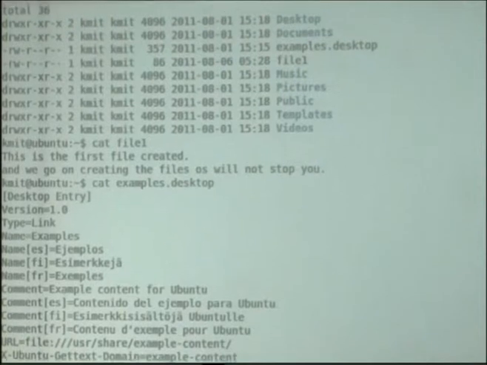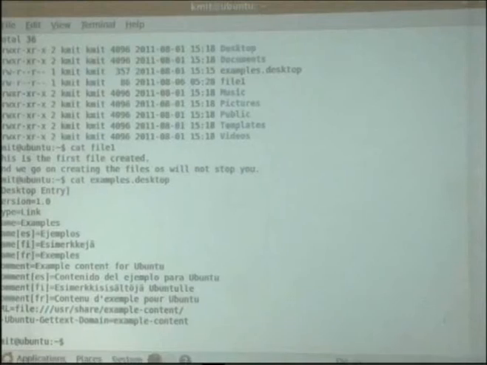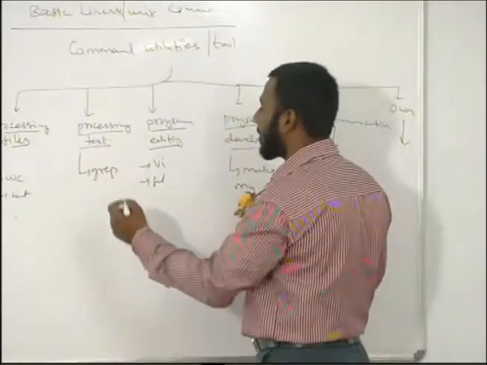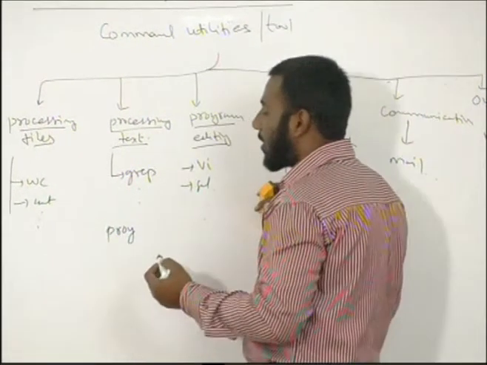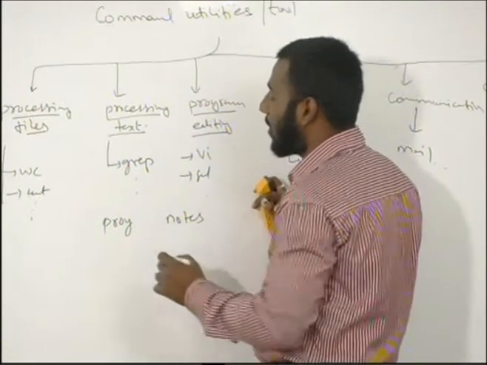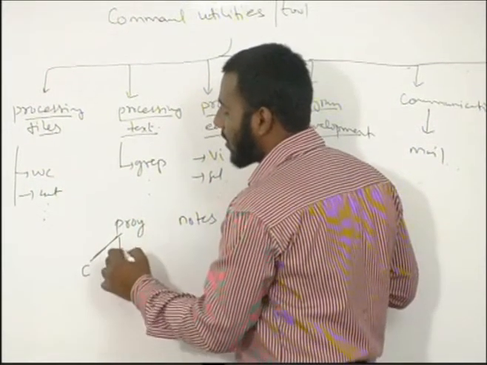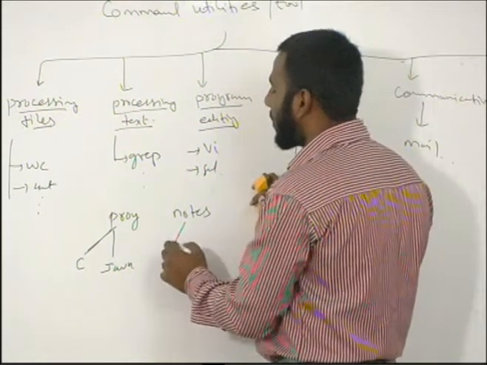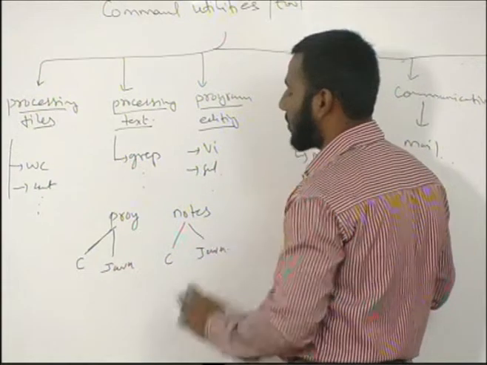For creating a directory, let us first draw a picture and assume that I want to create two directories in the present working directory. One directory I want to create is called program, and another directory I want to create is notes, for example. In program, I want to create one more directory for C and one for Java, and in notes I want to create notes on C and Java.